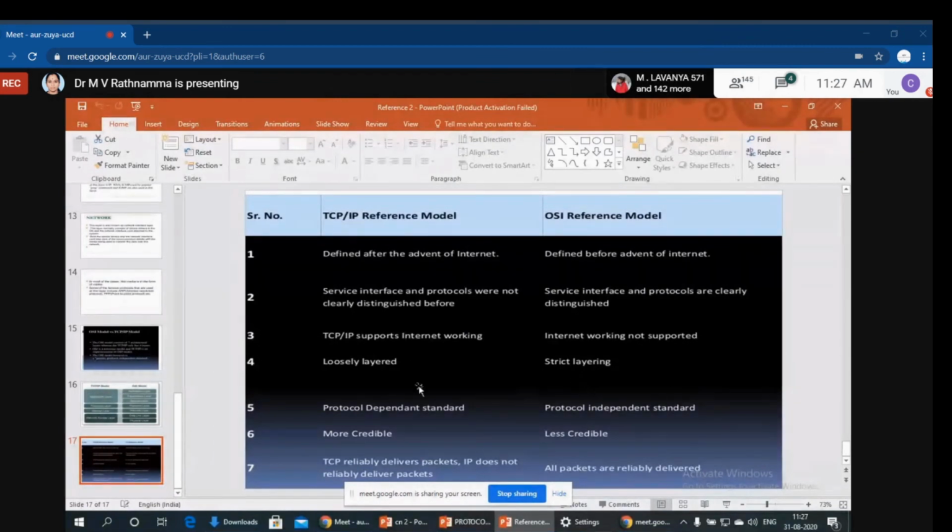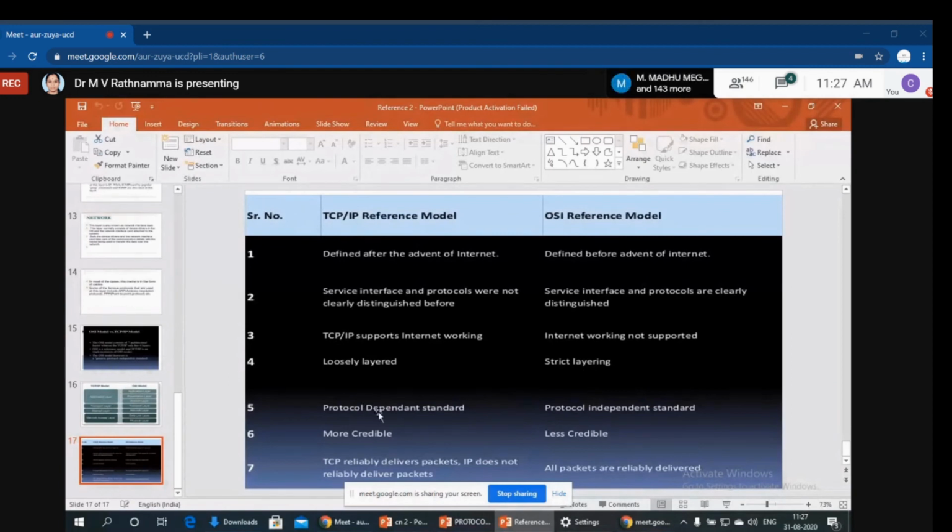It is called loosely layered because somebody says it is 4 layers, somebody says it is 5 layers. But in the OSI model there are no such options. It must be 7 layers, so it is called strict layering.